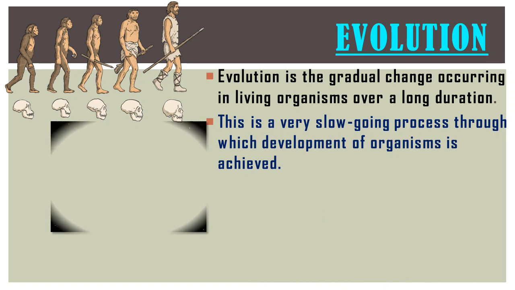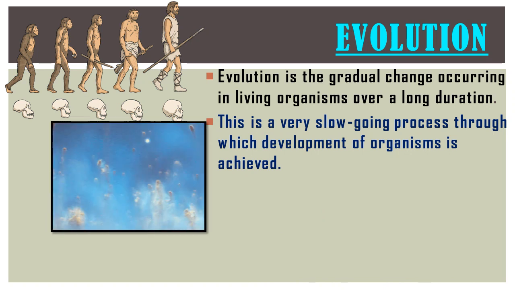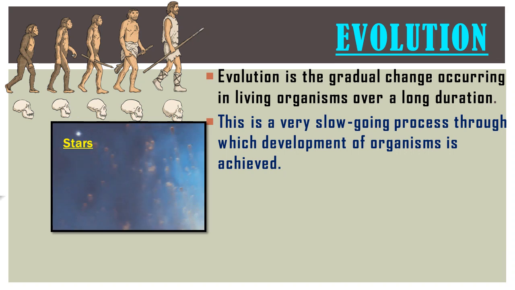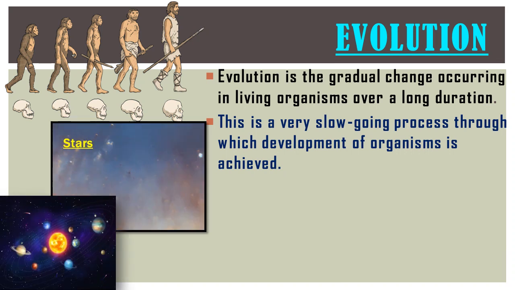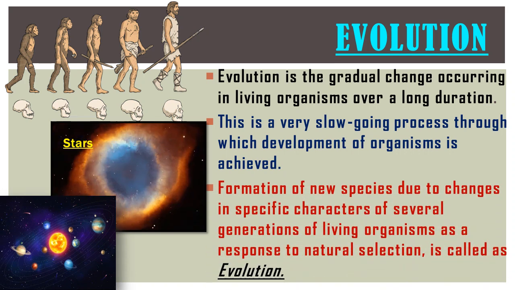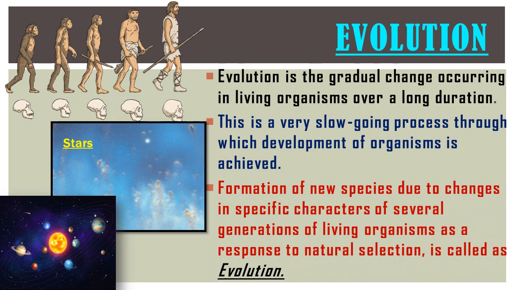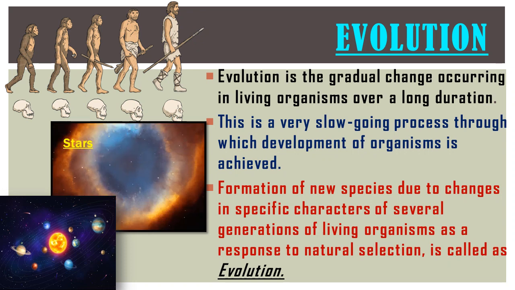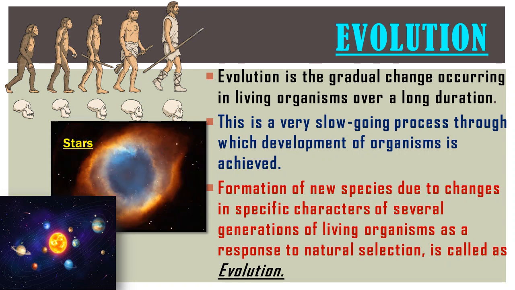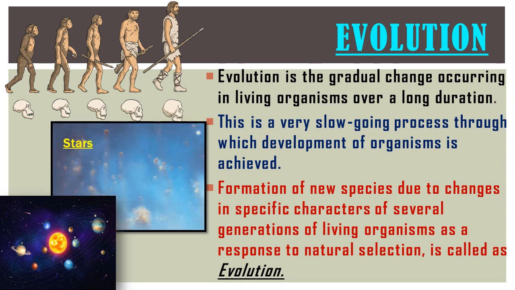All the stages of change occurring in various components, ranging from stars and planets in space to the species, due to changes in specific characters of several generations of living organisms as a response to natural selection, is called evolution. So students, the formation or evolution of stars and planets is also an example of evolution, because it takes billions and thousands of years to form stars and planets. So evolution is the formation of a new species, that means the formation of a new species from an older one.